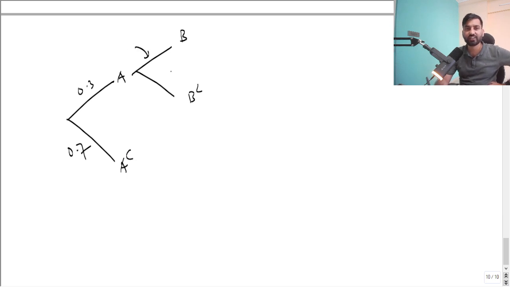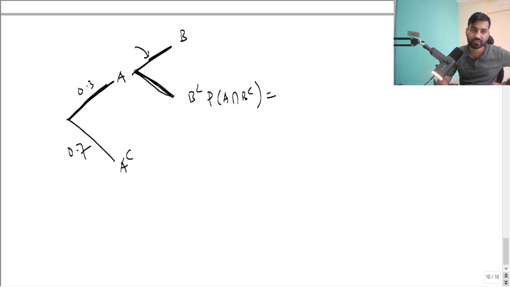Now what is this? This is nothing but conditional probability. And here you can find the probability of A intersection B complement. This will be the probability of this times the probability of this. Remember that. So first of all, what is this? You can find it from here.